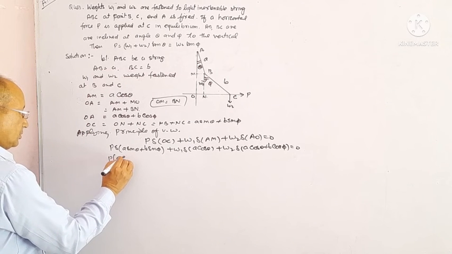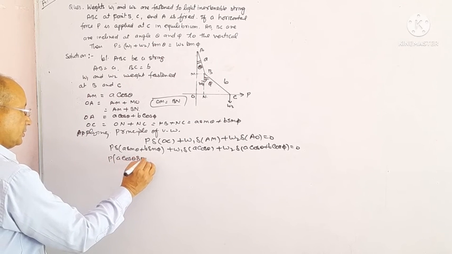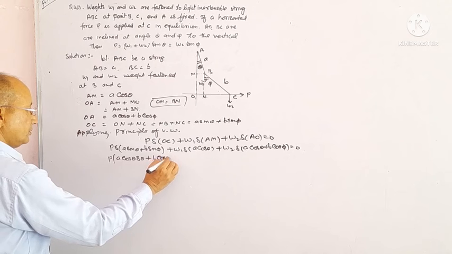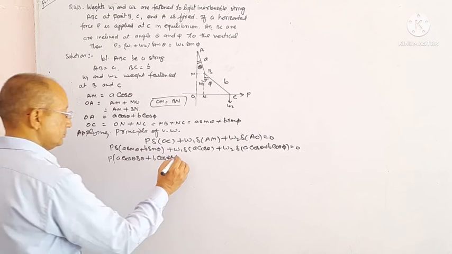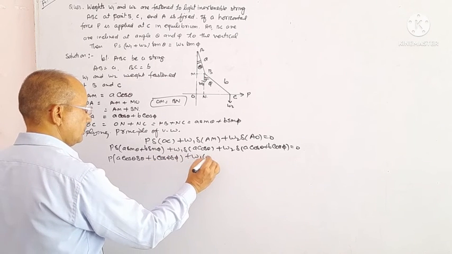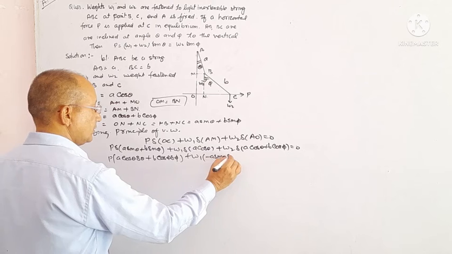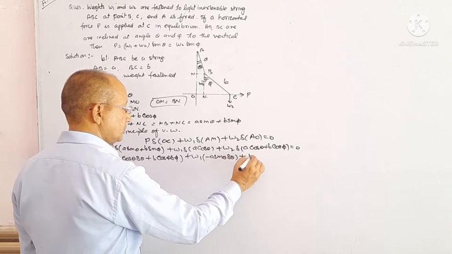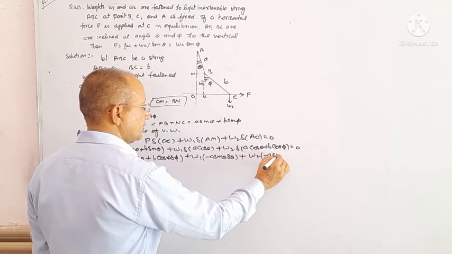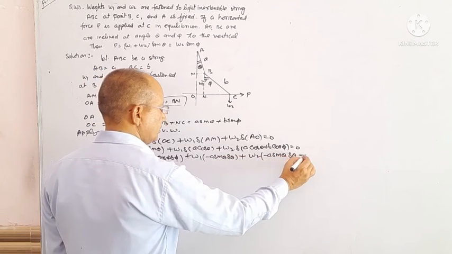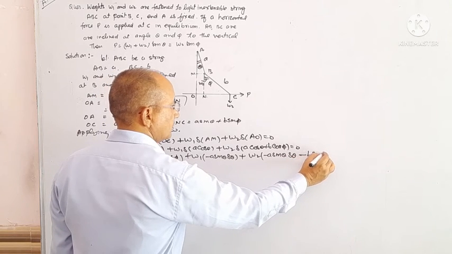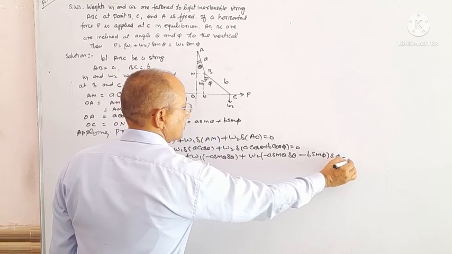P, a cos theta delta theta plus b cos phi delta phi, W1 minus a sin theta delta theta, W2 minus a sin theta delta theta minus b sin phi delta phi equals to 0.